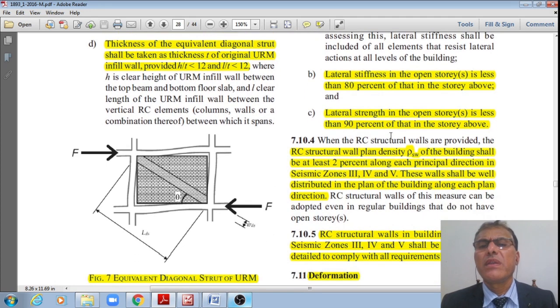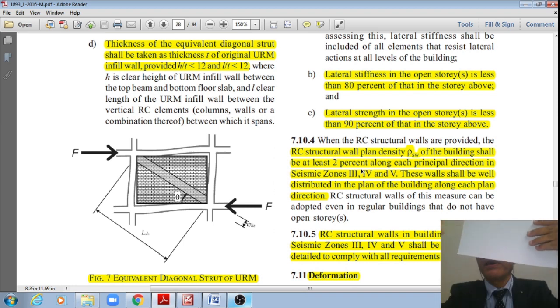Next, when RC structural walls are provided, the RC structural wall plan density, notated by rho SW, of the building shall be at least 2% along each principal direction in seismic zones 3, 4, 5. These walls shall be well distributed in plan of the building along each plan direction, right?